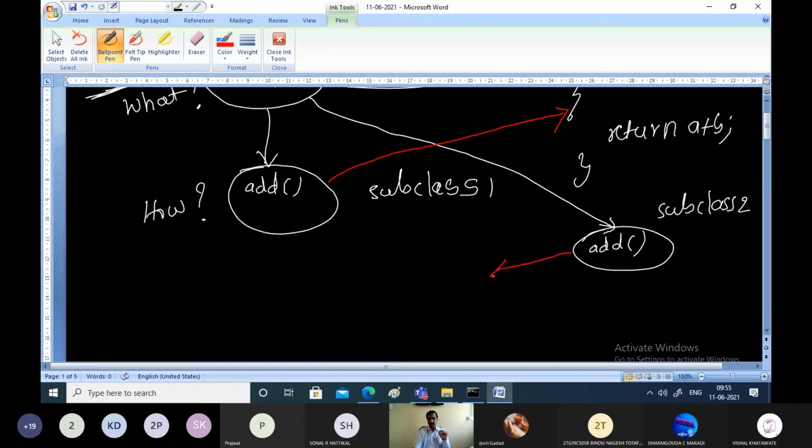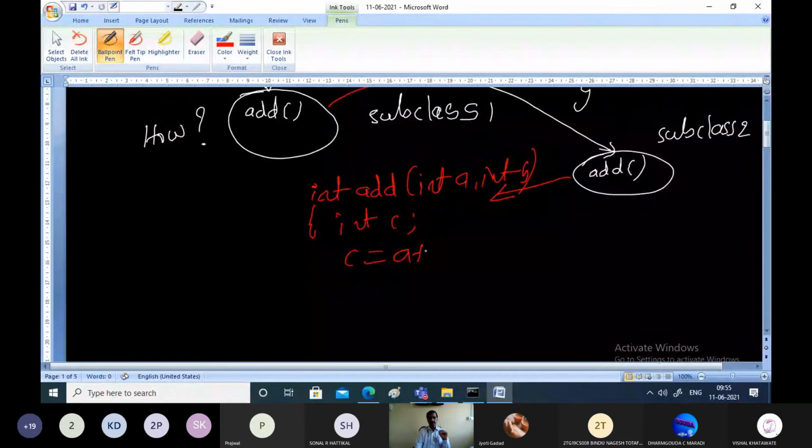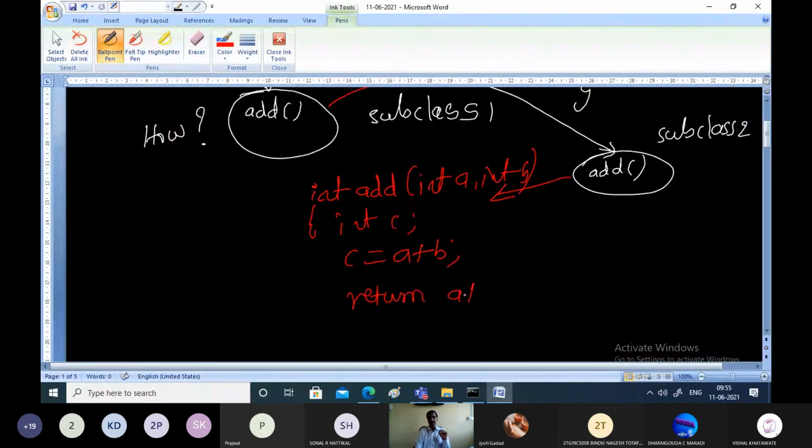Assume subclass 2 will define add something like this: int add(int a, int b), then take a local variable c, c equals a plus b, then simply return c. That is its own method.